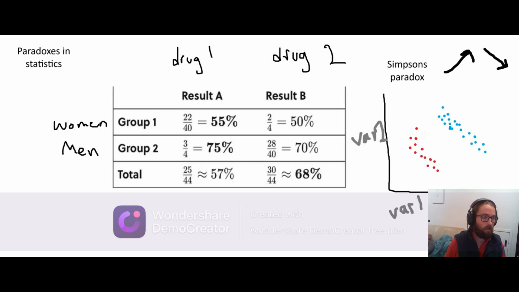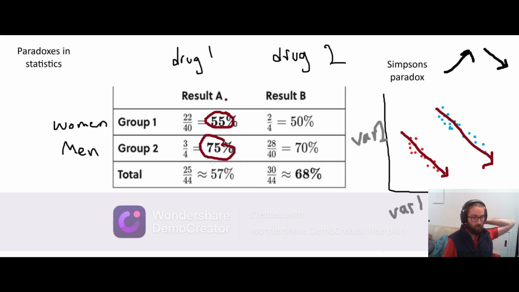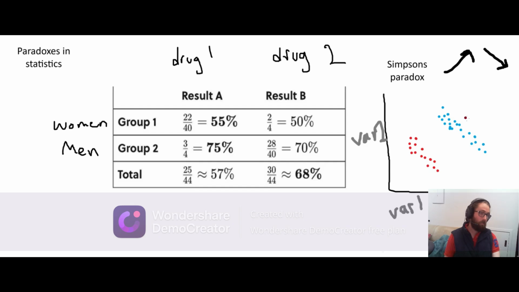And if we consider our blue and red clusters as separate from each other, then the answer is very clearly no, because in group 1, the data went down, and in group 2, the data went down. So obviously variable 1 has a negative impact on variable 2. And that's basically the same as saying that, well, the drug is better for men and it's better for women, therefore it's better overall.